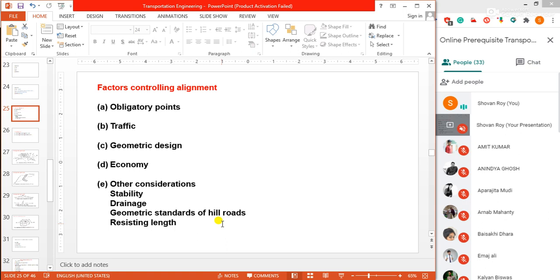Resisting length. The resisting length of a road may be calculated from the total work to be done to move the loads along the route, taking the horizontal length, actual difference in levels between two stations, and the sum of ineffective rise and fall in excess of floating gradient. In brief, the resisting length of the alignment should be kept as low as possible. Thus, the ineffective rise and fall should be kept minimum.